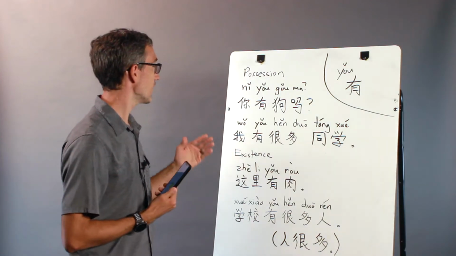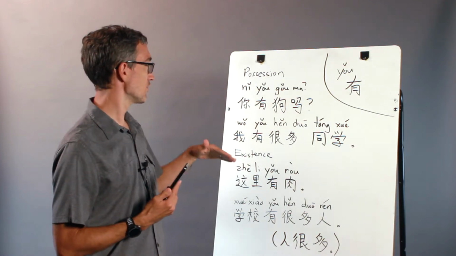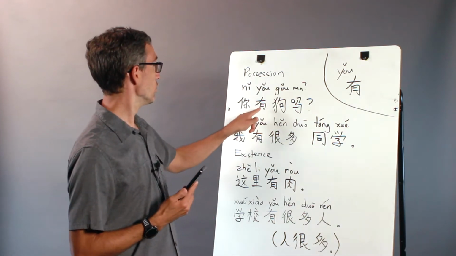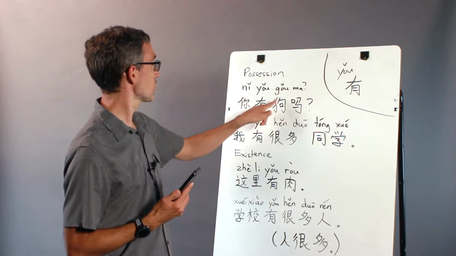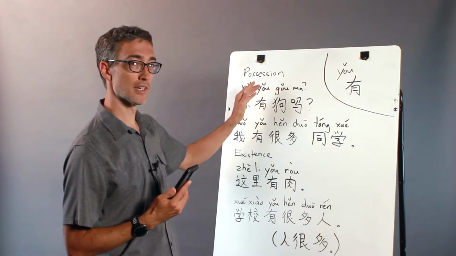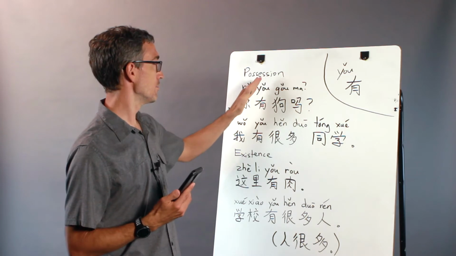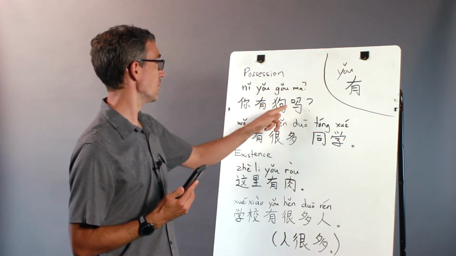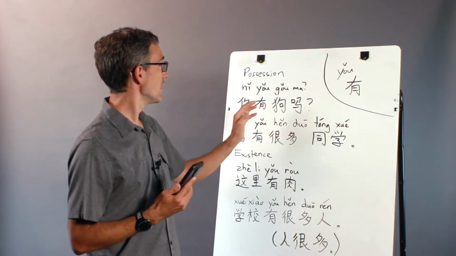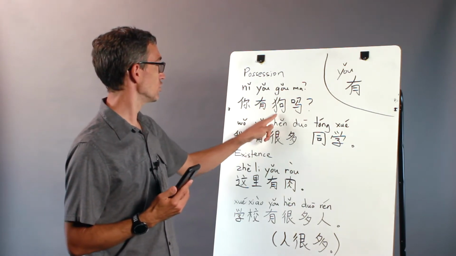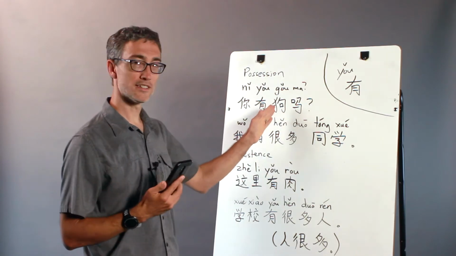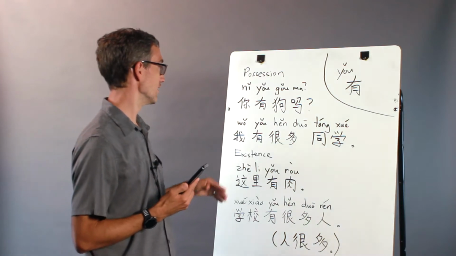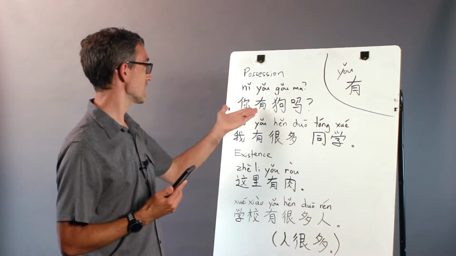So I'm going to give you some examples of how it acts when it means to have, possession. 你有狗吗? Two third tones. Remember that the first of them becomes like a second tone. So I didn't write it that way, but it goes up. Actually, there's three in a row. So it's 你有狗吗? And it means you have dog ma. So you have dog, statement, and then putting a ma makes it a question. So do you have a dog is the English translation. So it means to have.